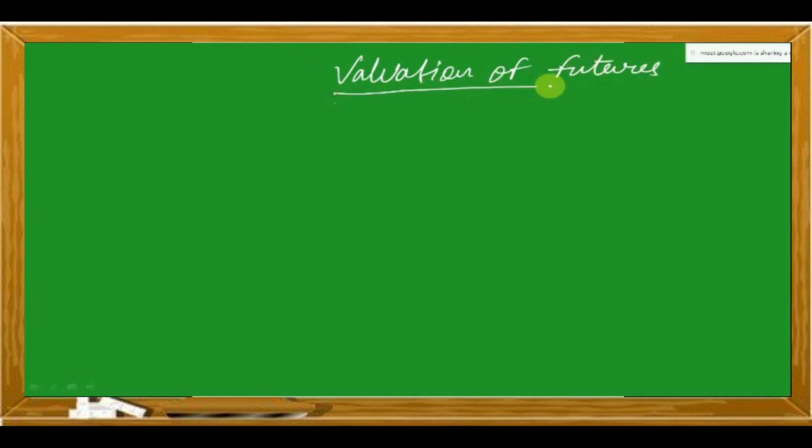Now, valuation of futures, यहाँ हम क्या पढ़ेंगे? First, we will calculate the fair price, that what should be the price of these futures.